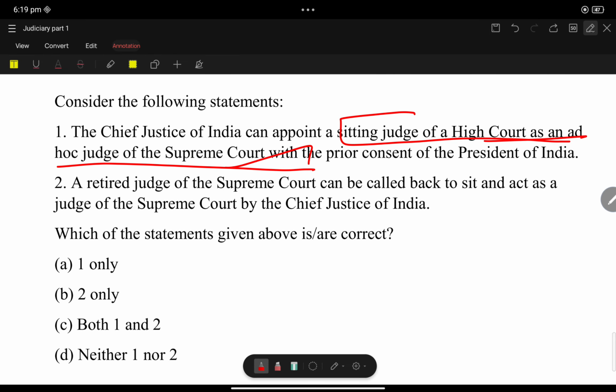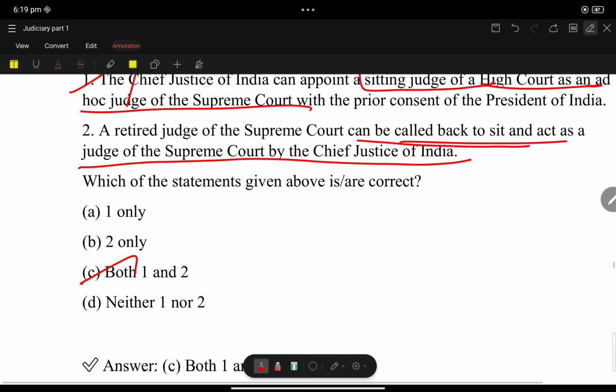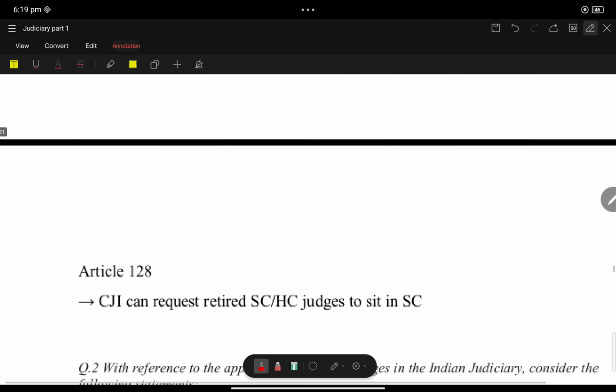Yes, with the prior consent of the President. This is one of the important keywords. A retired judge of the Supreme Court can be requested to sit and act as a judge of the Supreme Court by the Chief Justice of India. Yes, so both 1 and 2 are correct.